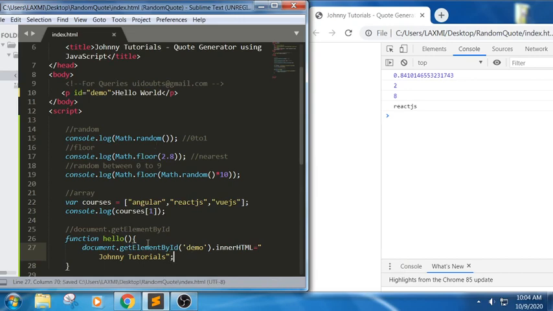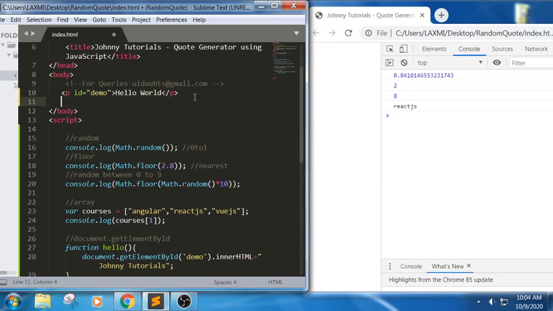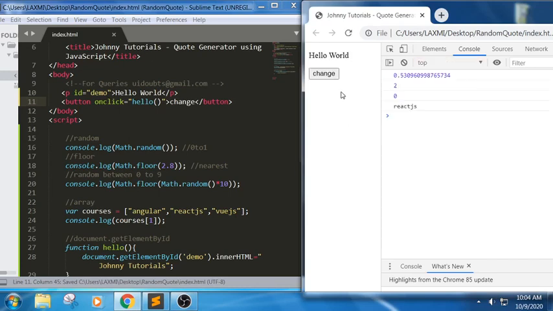See here, I have written a function. I want to change the text between this from hello world to Johnny Tutorials. But when should I perform this? Based upon some action. So I can write here button onclick equals hello. Change. So I have written something like this, and when I click on this, it changes.